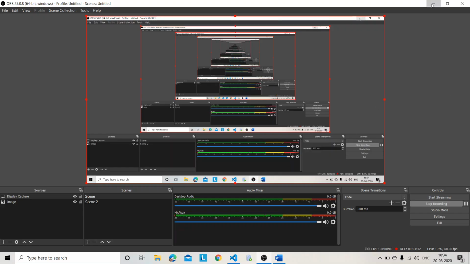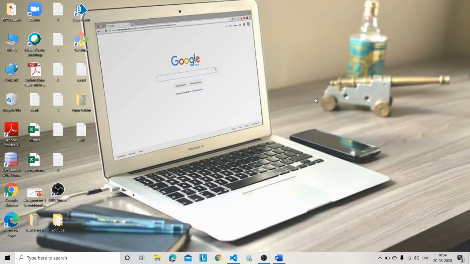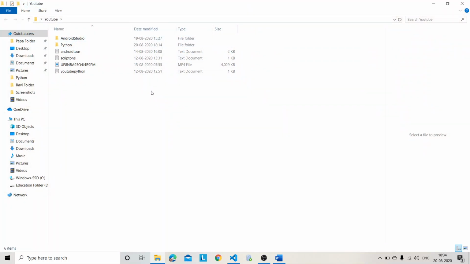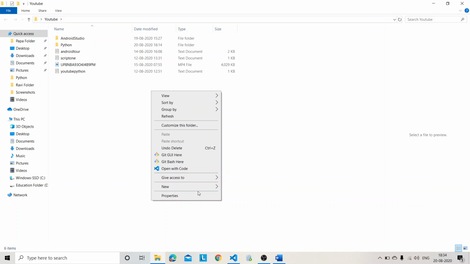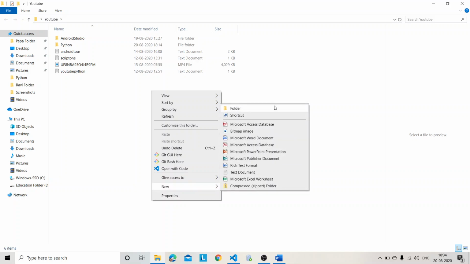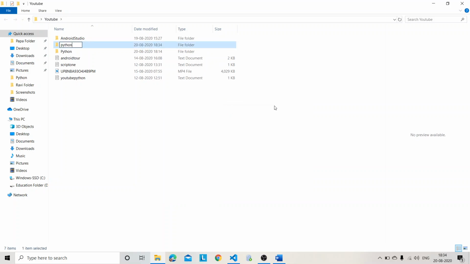Yeah, so now we will be creating our folder, and then I will show you how Visual Studio Code, where we write the code, works. See, I am creating a new folder named Python programs.